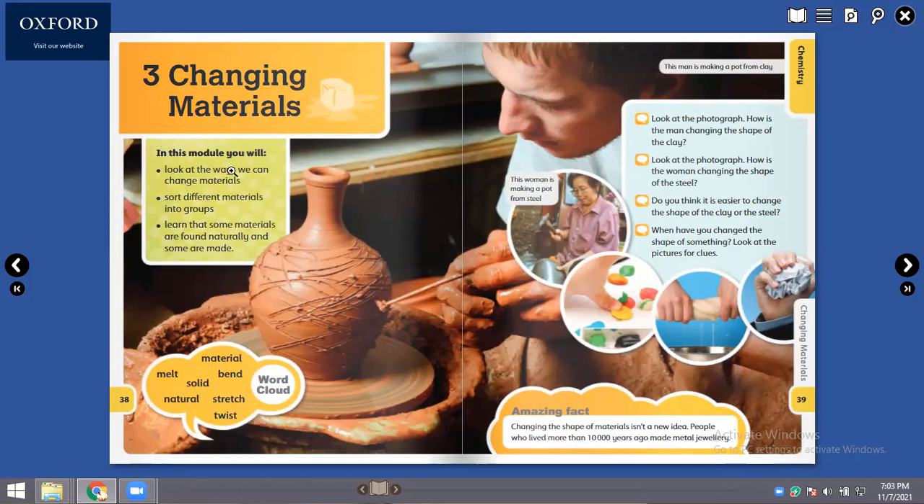In this module, you will look at the ways we can change the materials. Sort different materials into groups like plastic or wood or paper. Learn that some materials are found naturally and some are made. Materials like glass, they are made.